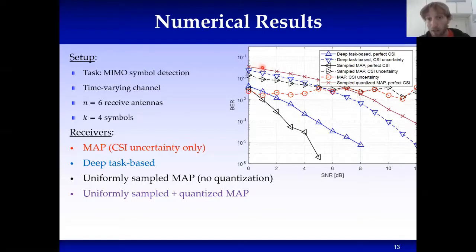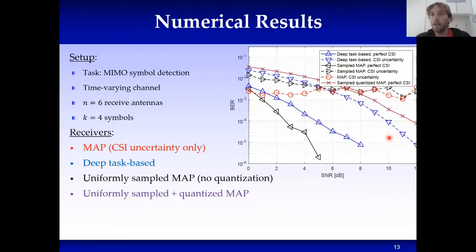For comparison, the purple curve here is the performance achievable had we applied uniform sampling and uniform quantization without analog combining to the output of the channel, and then applied the MAP rule to those quantized representations. And as we can see, it performs much, much more poorly because it does not account for the task in acquisition, so it loses its ability to accurately recover the signals. Now, the gains are not only in our ability to approach unquantized performance.